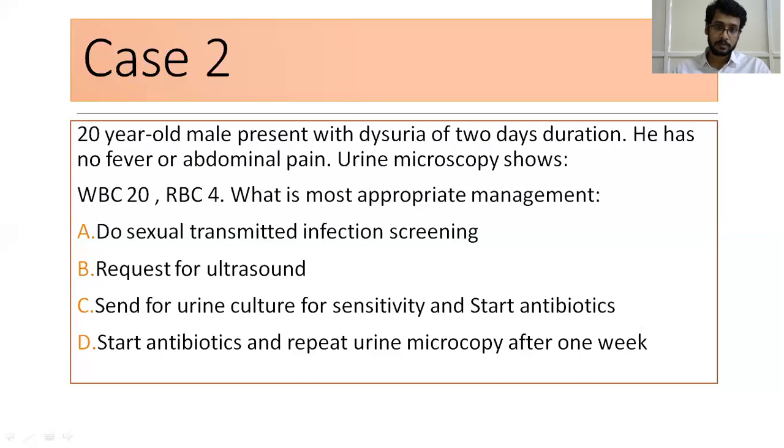How do you want? So just a very young male patient with 2 days of dysuria. Apart from dysuria, he doesn't have anything like fever or abdominal pain. In routine examination, he was found to have 20 white blood cells and 4 RBCs. How do you want to manage this case?